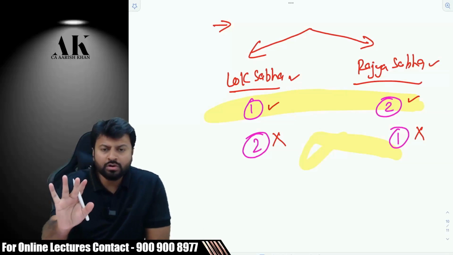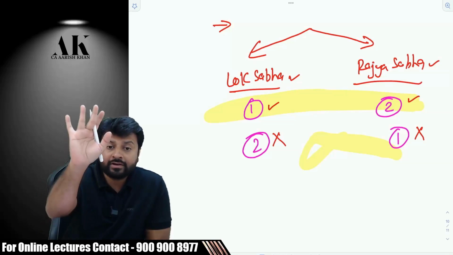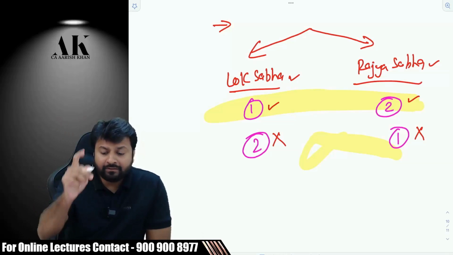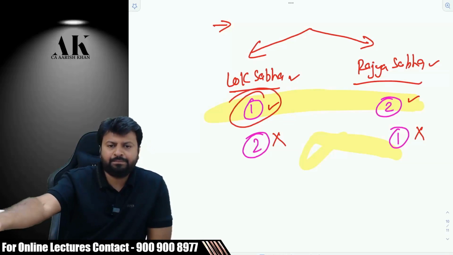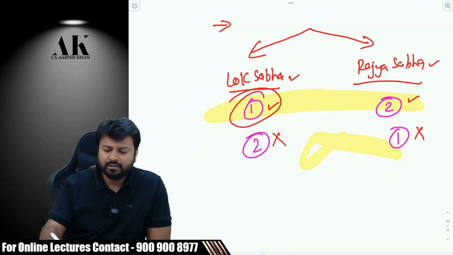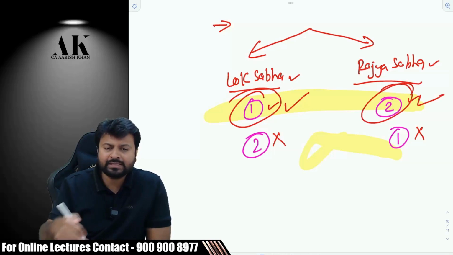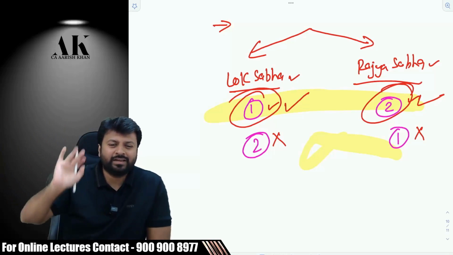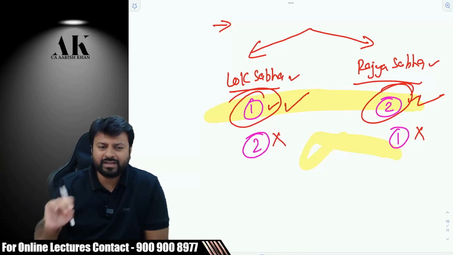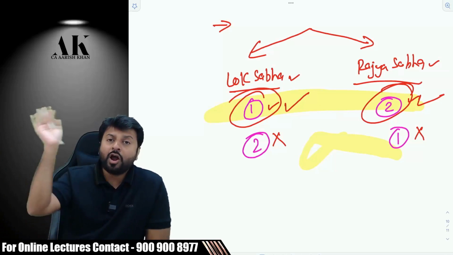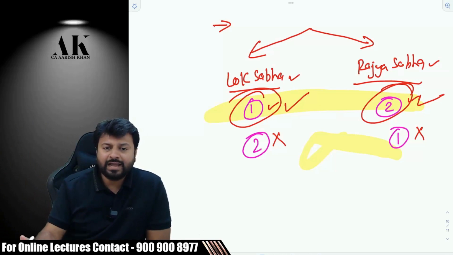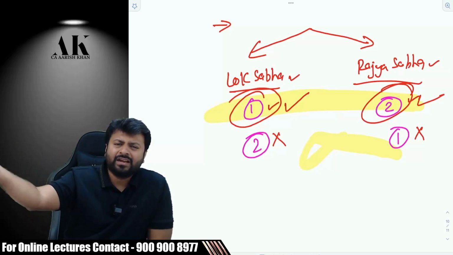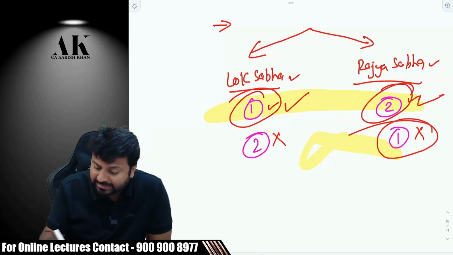But that is true for revenue laws, not for non-revenue laws. For revenue law, you have to go to this house first, place the bill, get the majority. Passed. Then go here, place the bill, get the majority. Pass. Then go to the president and do that formality of getting the assent, of getting the signature. But for non-revenue laws, listen carefully, like Companies Act, like Payment of Bonus Act, like Indian Contract Act, and so on, you have to go to Rajya Sabha first and then Lok Sabha.